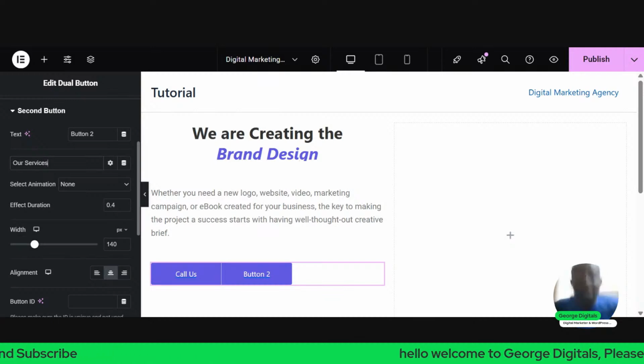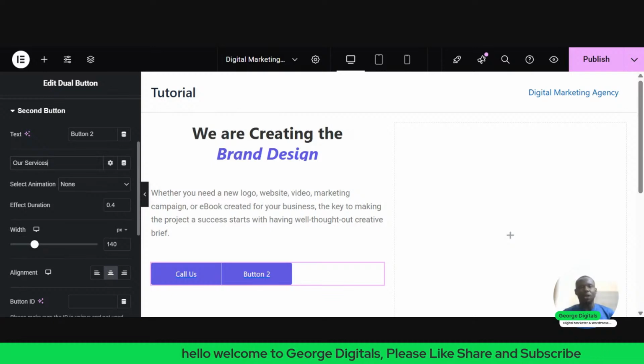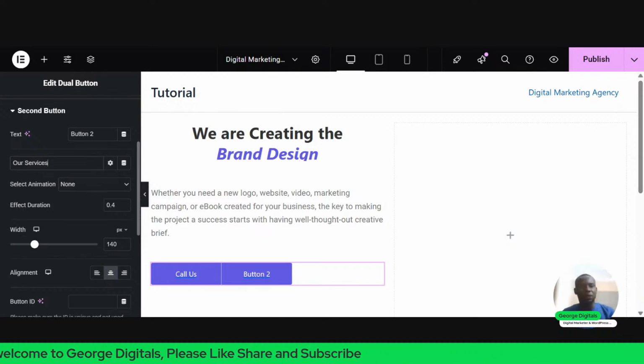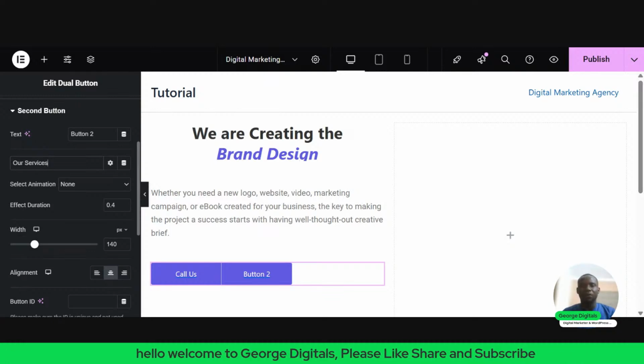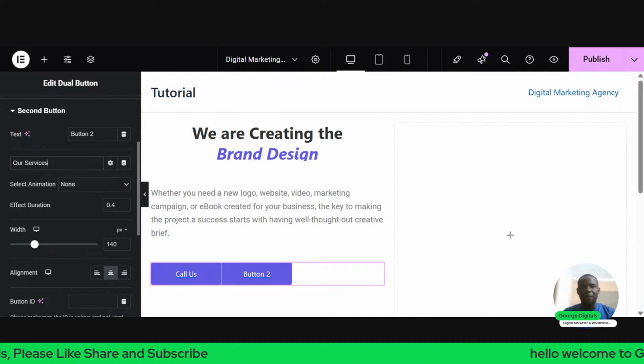So once we create the first part of our website, the next thing we want to do is to create the second section. So after creating this first section, we want to create the second section of the website. So how do we do that? The next thing is to come here, click on this plus. So once we click on this plus, we click on flex box. So once we click on flex box, we select these two parts again, two parts container that is divided into two parts. So once we select that, then we'll continue building from there.